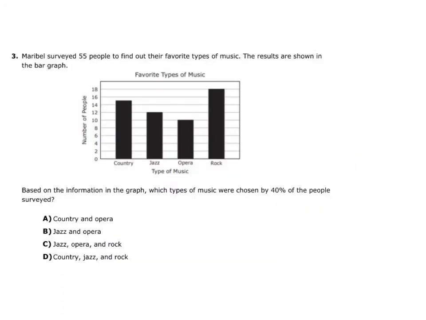Number 3, Maribel surveyed 55 people to find out their favorite types of music. The results are shown in the bar graph. Based on information in the graph, which type of music were chosen by 40% of the people surveyed? So if we know it's 55, we're going to go ahead and put x over 55 is equal to 40 over 100.